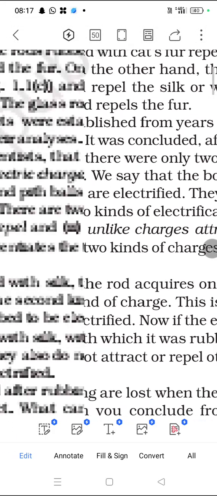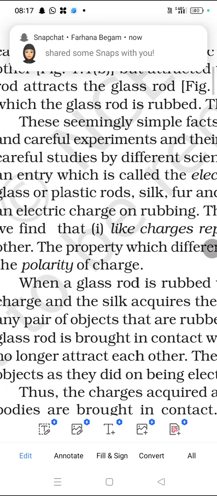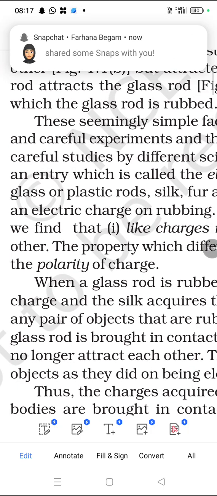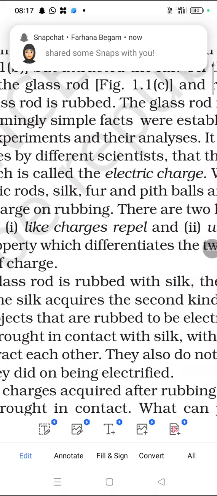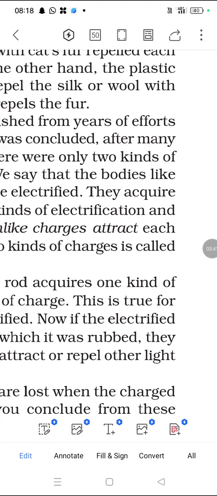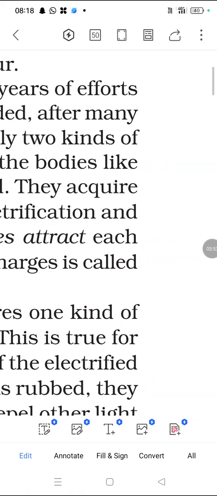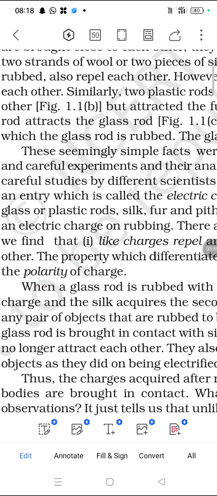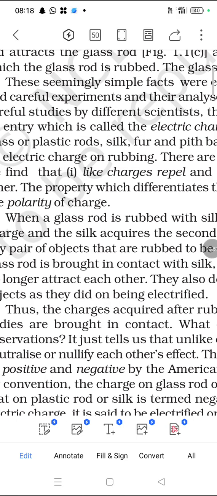Here we are using glass or plastic rods, silk, or pith balls, which are electrified. What do we mean by electrified? If the glass rod has positive charges, it is electrified. This is the meaning of the word: we have electric charges acquired by rubbing.